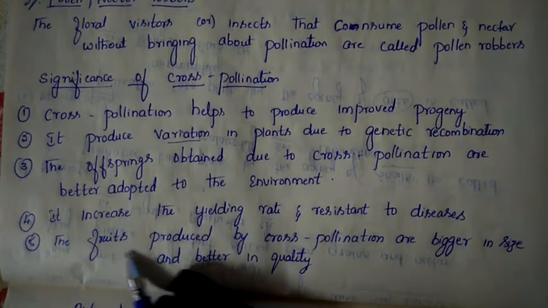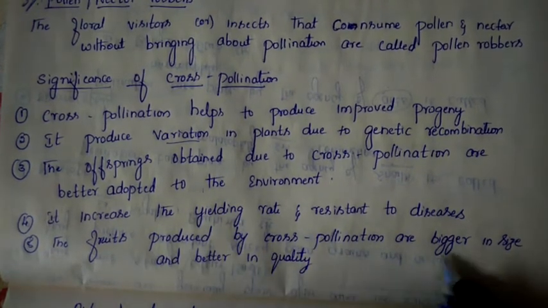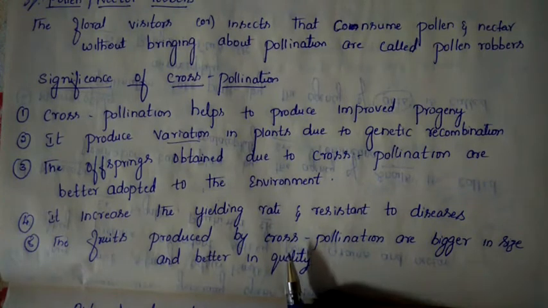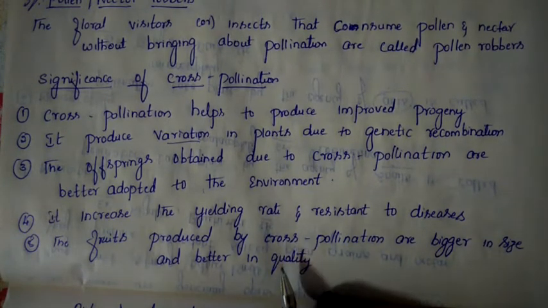Next benefit: the fruits produced by cross pollination are bigger in size and better in quality. Through cross pollination, the size of the fruit will be bigger, and not only the size, we will also get better quality. Both quality and size of the fruit will increase.